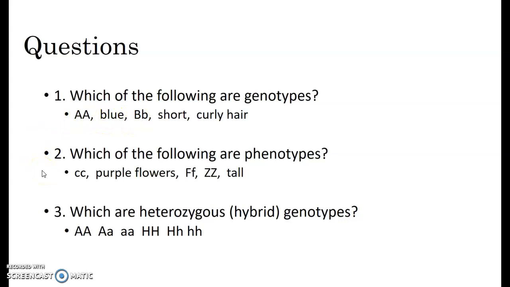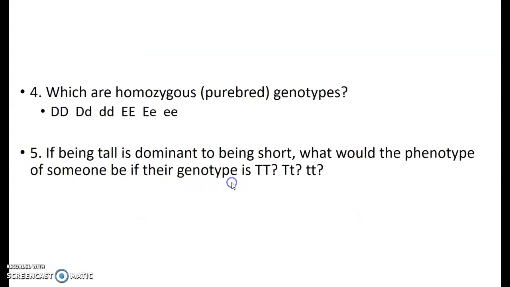Number 2, which of the following are phenotypes? Phenotypes are what the traits look like. So don't pick any letters, pick purple flowers, because that would tell what the trait looks like, or pick tall.